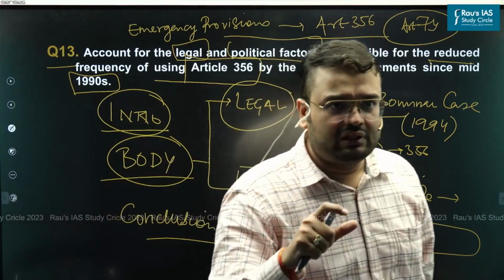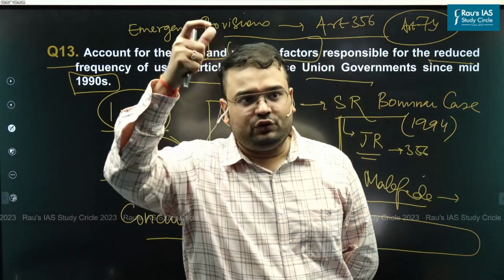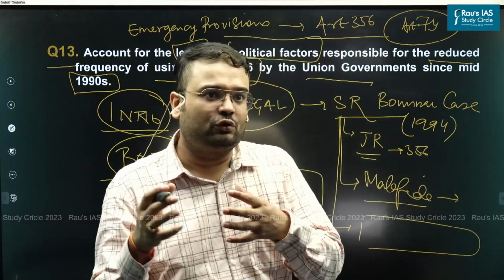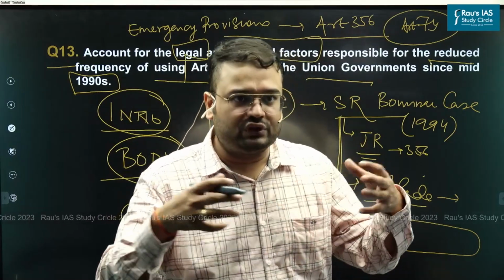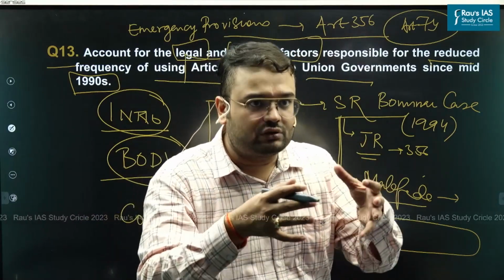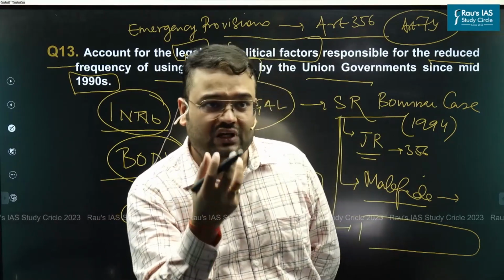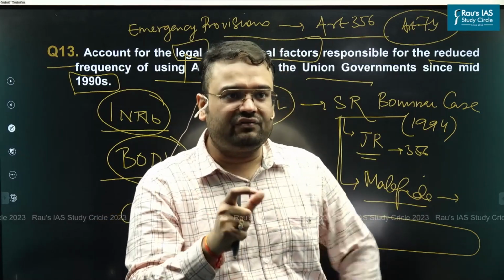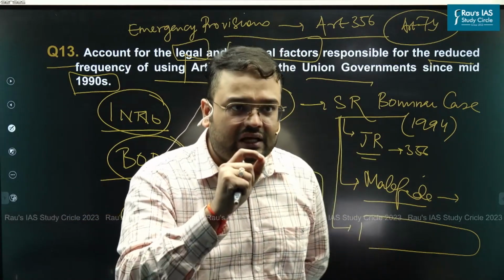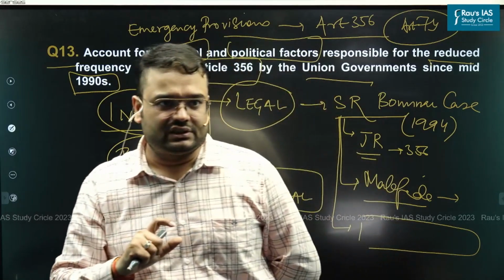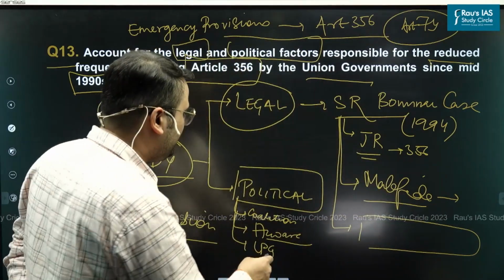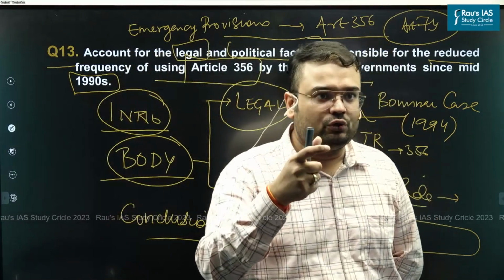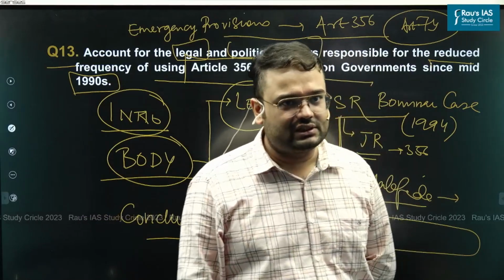As such, if the idea of the union is to grow India and develop India, based on different ways in which global investment happens, infrastructure projects get made, and we are able to create more jobs, we are going to require the support of states. We would want cooperative federalism to happen, which can never happen if we are exercising 356 in a malafide manner. As such, this can also be taken as one very important reason why union governments were reluctant to use Article 356.